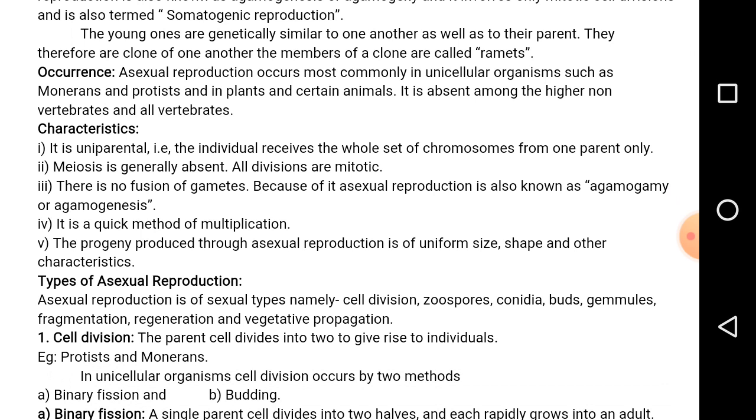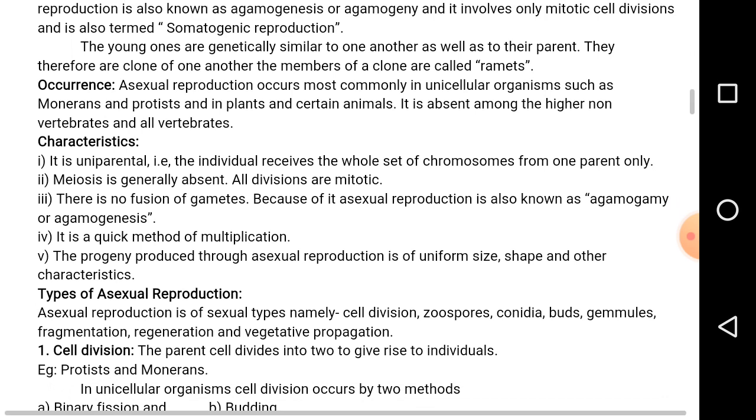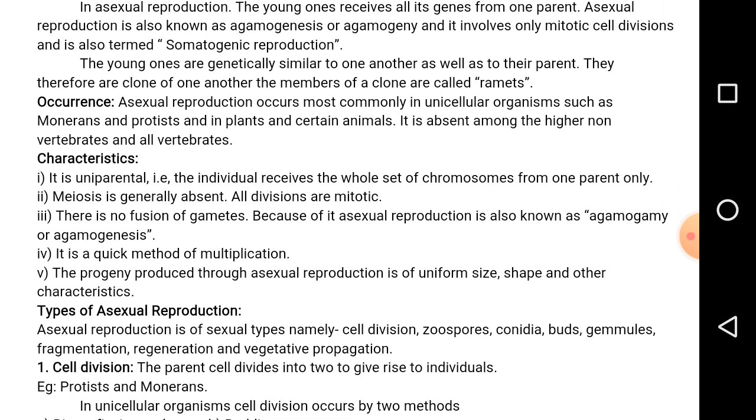What are clones? Genetically similar individuals which resemble their parent are called clones, as well as their parents. The members of the clones are commonly called ramets.